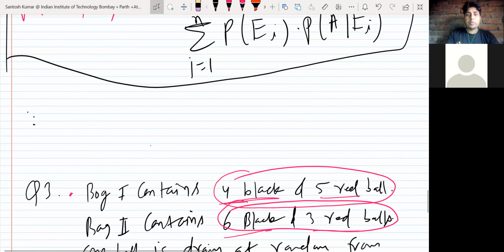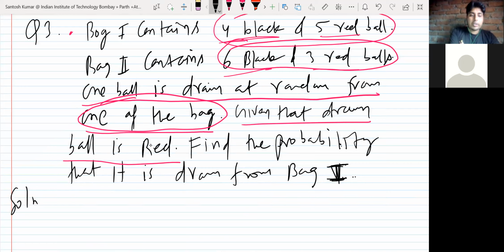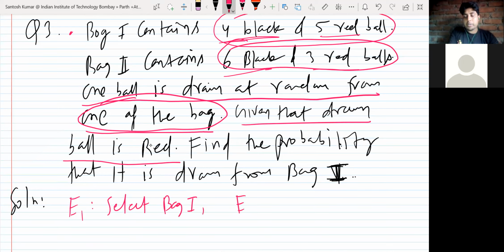So if I solve it, E1 is select bag 1, E2 is select bag 2.